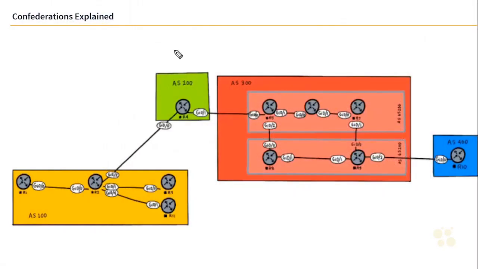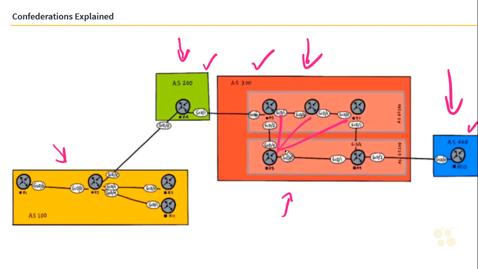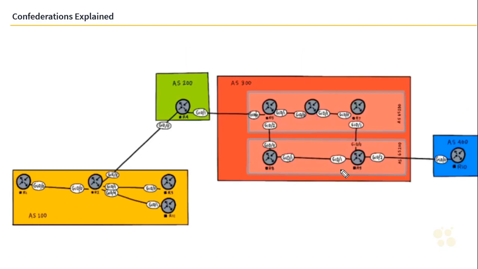Now what we're going to do is shift our view towards this section of the topology. We've been working down here in AS 100 and 200 for a while now. Now we're going to work with 200, 300, and 400. And you can see in AS 300 we have 5 routers running here. They're all running iBGP at this instance. But rather than build a full mesh towards everybody here, and make this big, really ugly, messy, multiple connection thing going on here, what we can do is build what's called a confederation.